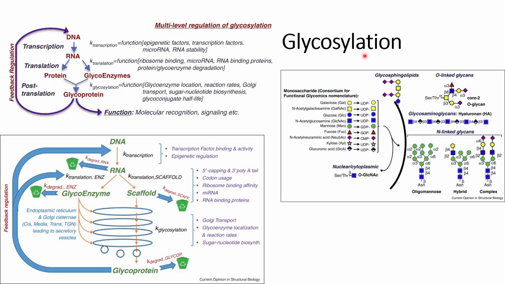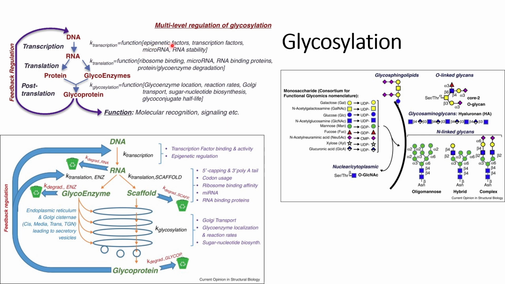In this video we will discuss some of the basics of glycosylation. So glycosylation is a multi-level regulation process. We will start with the central dogma, that is DNA is converted into RNA. At the transcription level also, this glycosylation can be regulated through various factors.